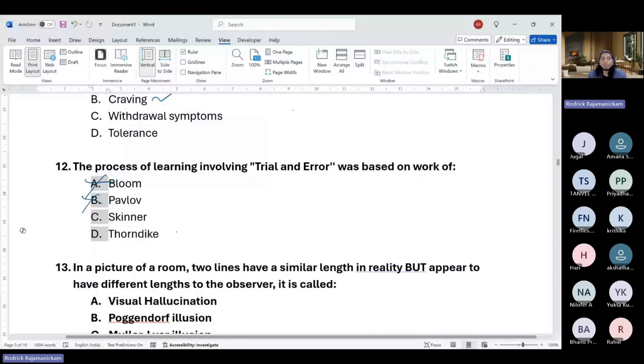So Skinner, even though he had a button pressing for pigeons, even though initially they made it by trial and error, he was not explicitly stopping with that. He went on further to shape their behavior, discriminate the buttons, colors, and lights and things like that. So even though trial and error is part of Skinner's experiments, it's not exactly what Skinner did. So it is Thorndike. Okay.